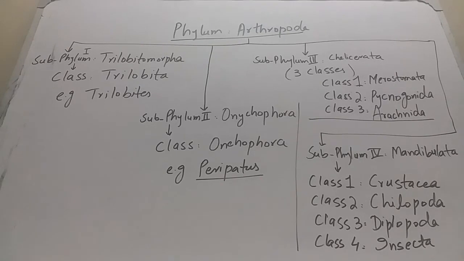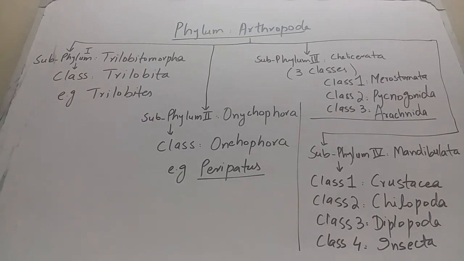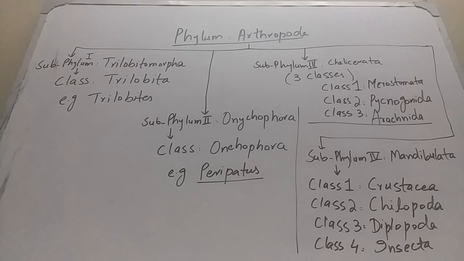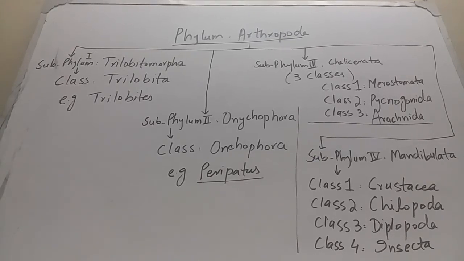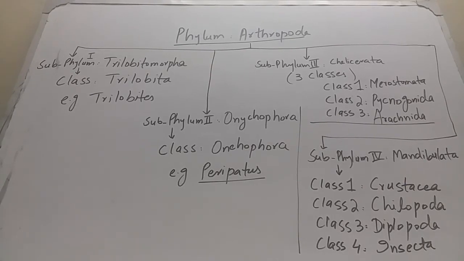Below Arachnida, I have written the subphylum fourth. The fourth subphylum, Mandibulata. Mandibulata includes first class Crustacea. Crustacea are the dominant arthropods of the sea. For example, prawns, crabs, crayfish, lobsters, etc. Second class is Chilopoda, which are known as centipedes.